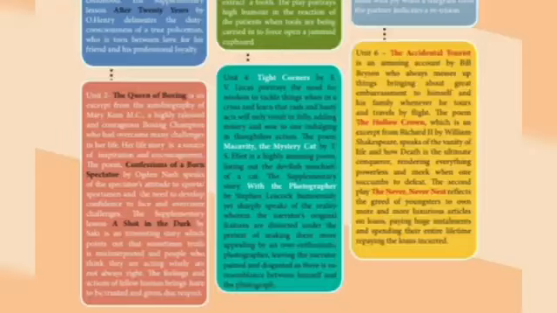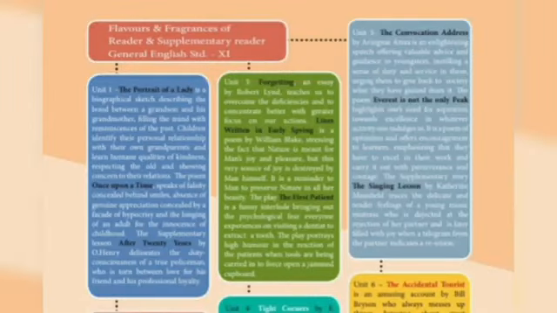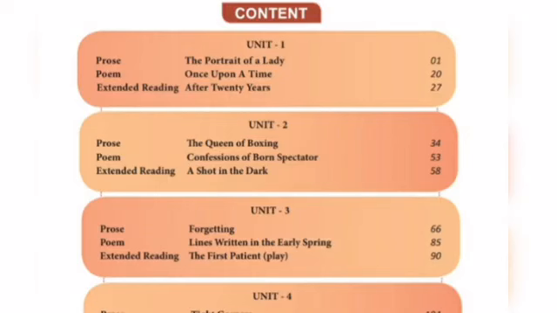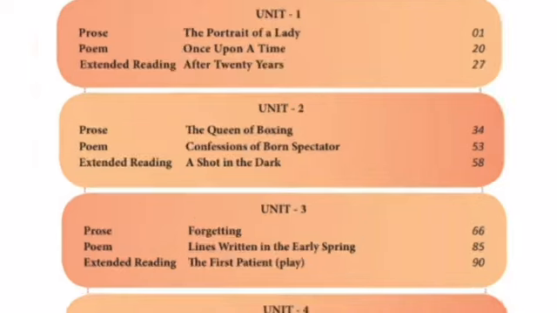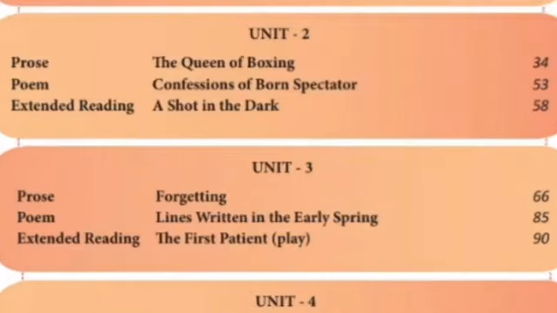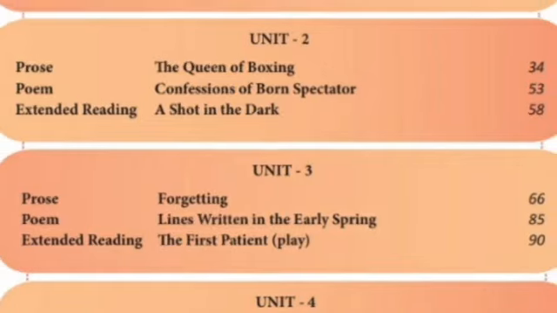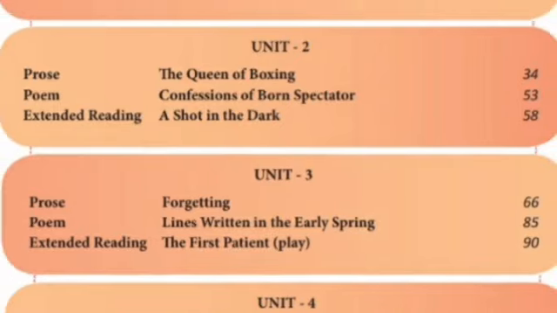Right? First unit, prose, The Portrait of a Lady. Poem, Once Upon a Time. Supplementary reader, After 20 Years. The second unit, prose, The Queen of Boxing. Poem, Confessions of a Born Spectator. Supplementary reader, A Shot in the Dark.